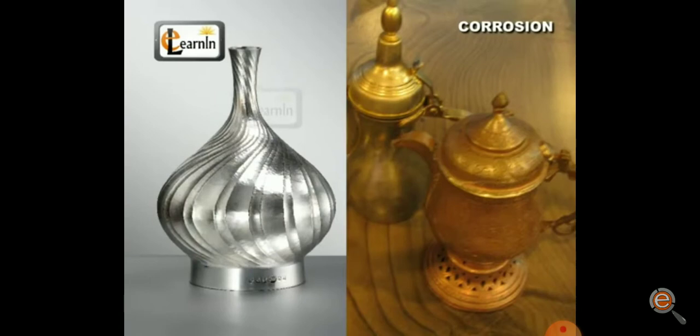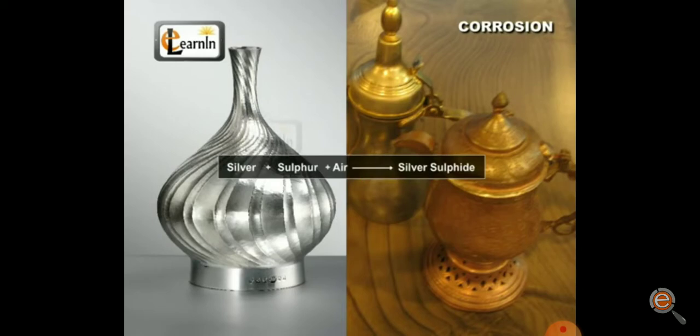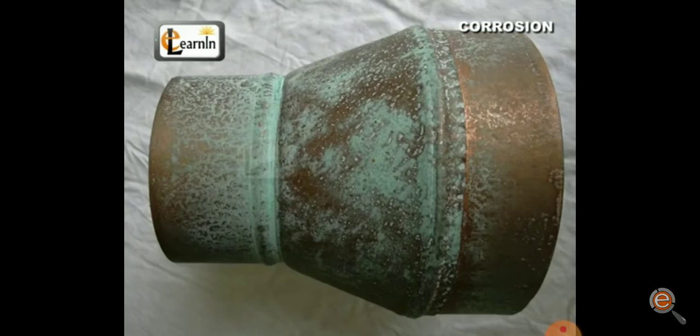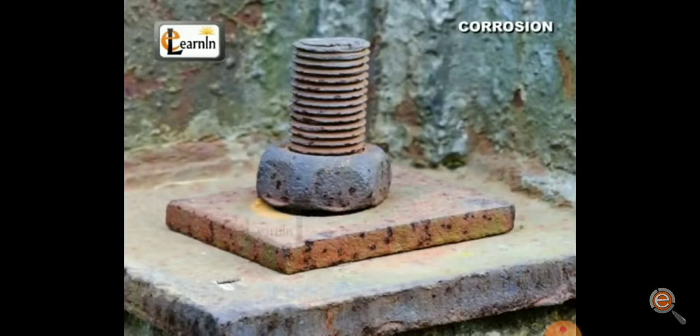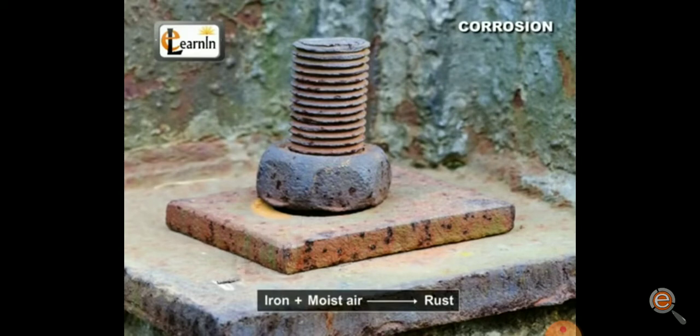When silver objects are exposed to air, they slowly turn black. Silver reacts with the sulfur in the air to form a coating of silver sulfide. The reaction of copper with moist carbon dioxide in the presence of air gives copper carbonate, which is a green coat formed on the copper when it loses its shiny brown surface. Rusting of iron occurs when iron is exposed to moist air for a long time, forming a brown, flaky substance.